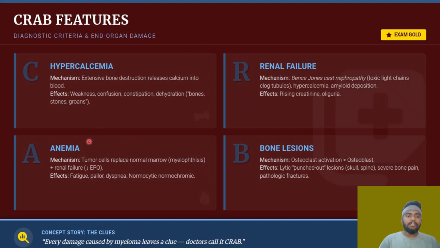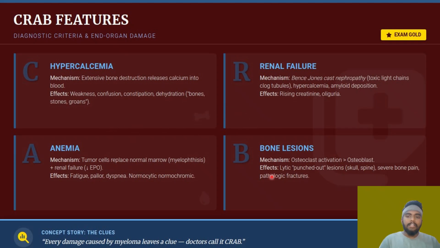Anemia, as I told, the bone marrow is a factory. One plasma cell is the worker. Now this worker is cloning himself into many. Endlessly he's cloning himself and producing an enormous number of antibodies in our body. Now these plasma cells entirely fill the bone marrow. There is no place for other cells like the RBCs. So there is no place for the RBCs in the bone marrow, and obviously there will be anemia. So this anemia will also be there, and then bone lesions.